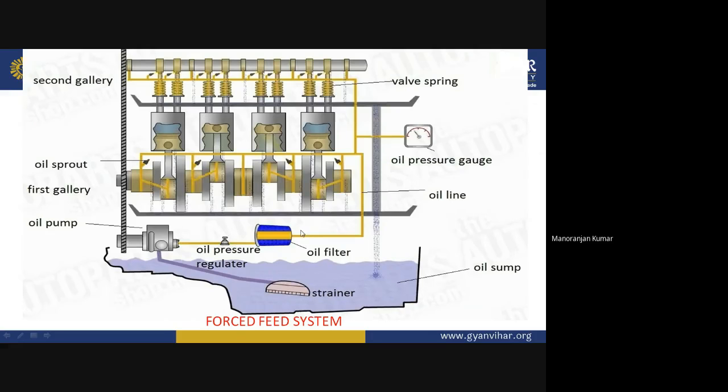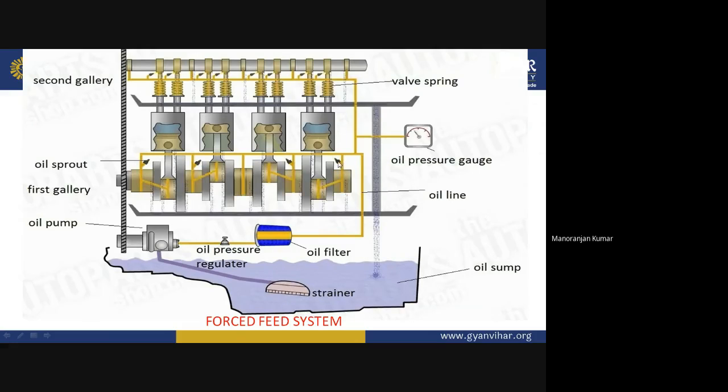So what happens? When the lubricating oil reaches the crankshaft, through that drilled hole the lubricating oil will lubricate the whole crankshaft. Also here you can see this is the sprout.